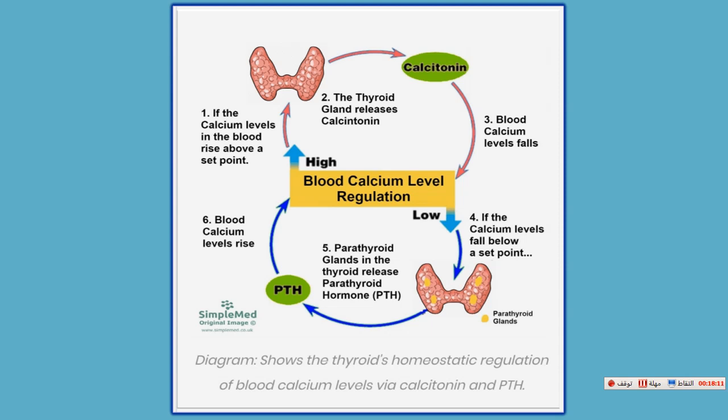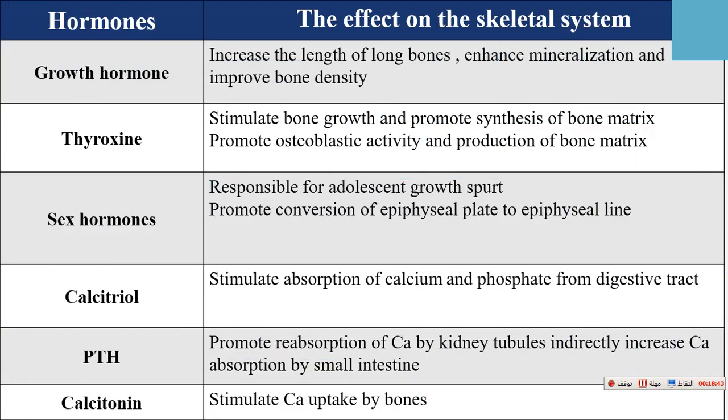But if there is hypocalcemia, this stimulates the parathyroid gland to produce the parathyroid hormone to increase the level of calcium in our blood. So the blood calcium level is maintained by calcitonin and by parathyroid hormone. In this picture, I put the summary of each hormone.